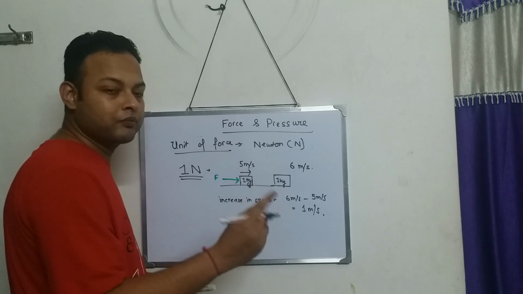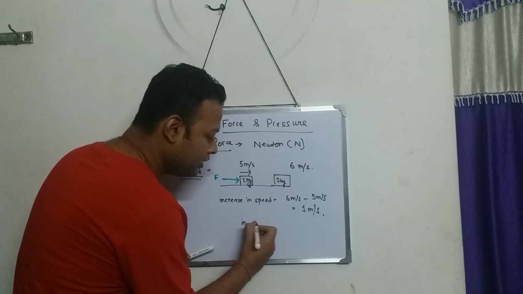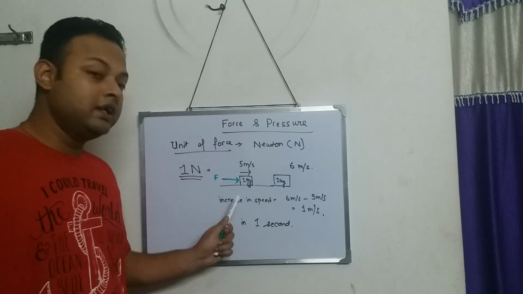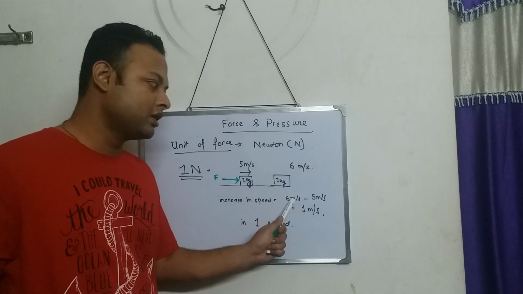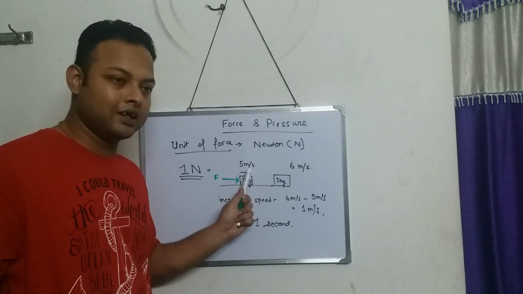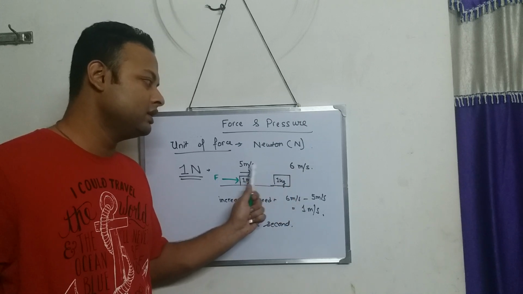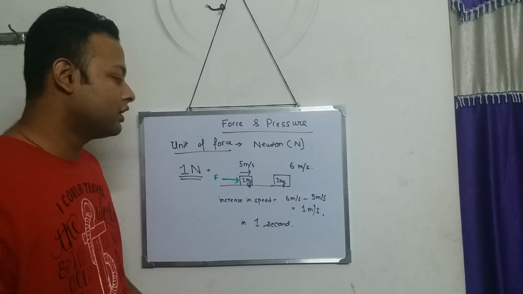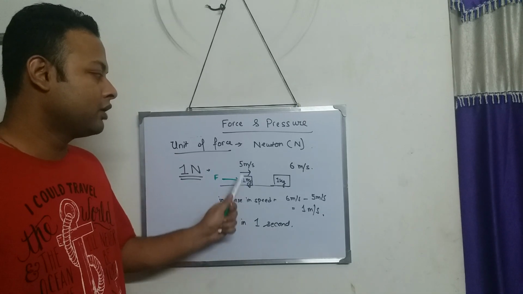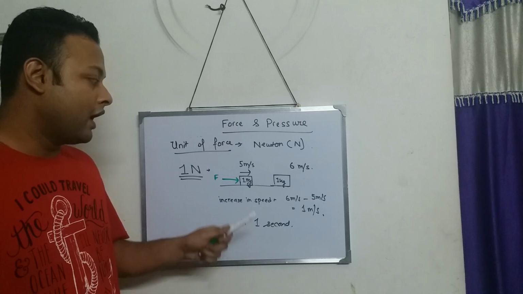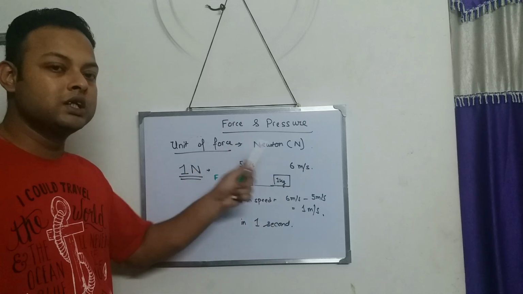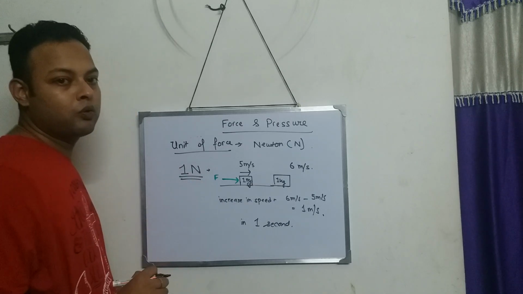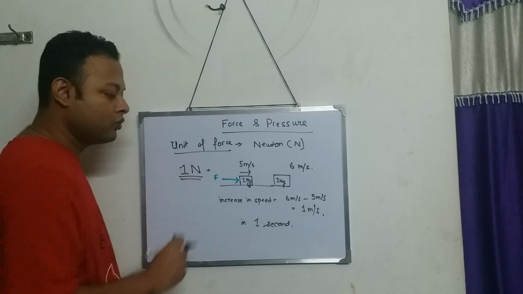In 1 second, the body changes its speed from 5 meter per second to 6 meter per second. So this increase of speed happens in a time interval of 1 second. Taking this whole situation together, how much force have I applied? I have applied a force of 1 Newton.